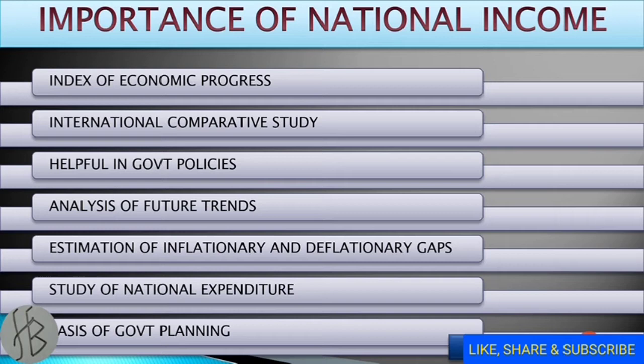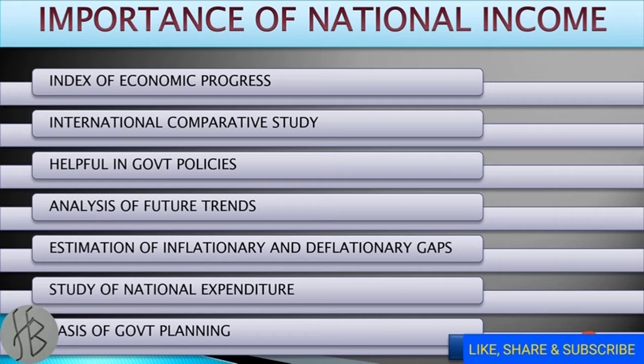It also helps in the estimation of inflationary and deflationary gaps. The pressure of inflationary and deflationary trends can be measured only with the help of national income data. If the national production of a nation is less than the probable expenditure, then it will be a situation of inflation.